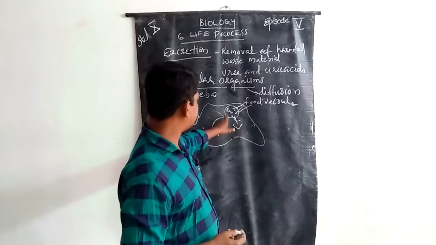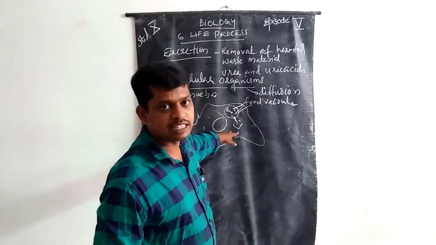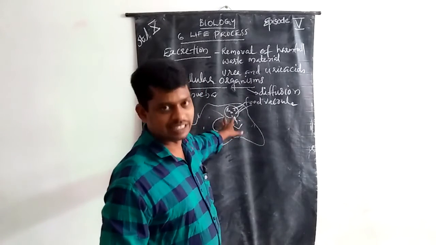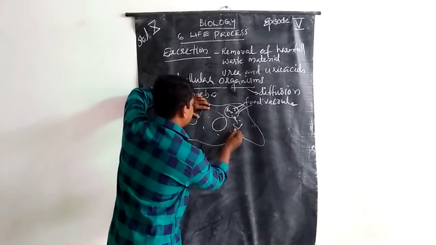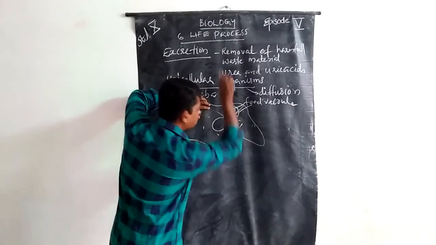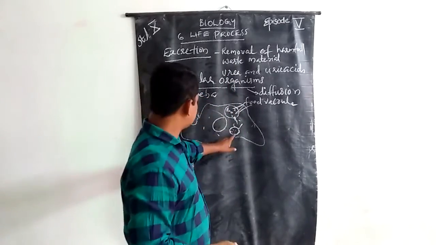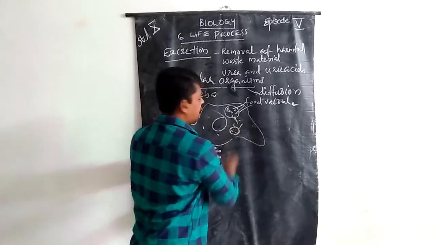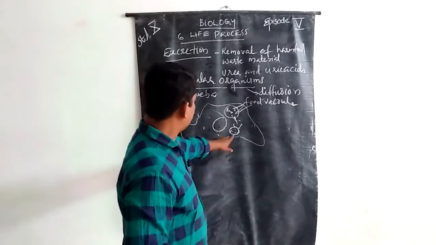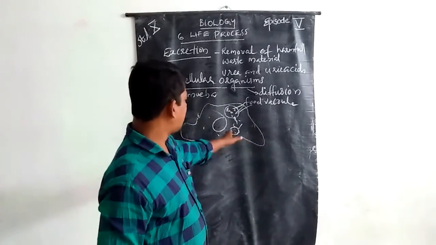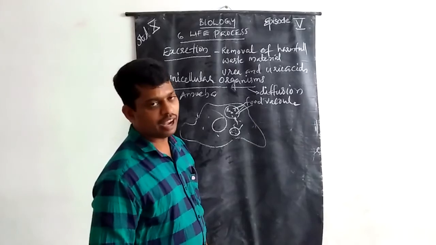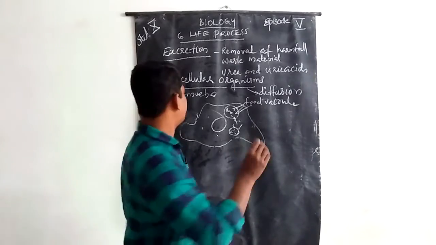The waste materials of these engulfed particles, the harmful materials, are then covered with another vacuole, known as the contractile vacuole.